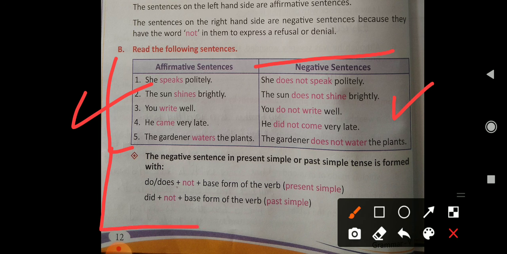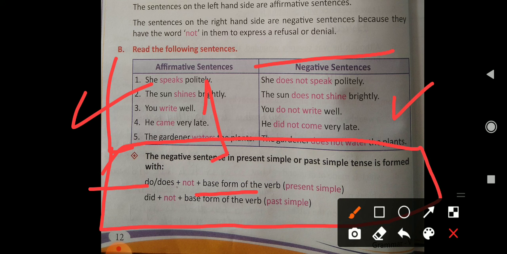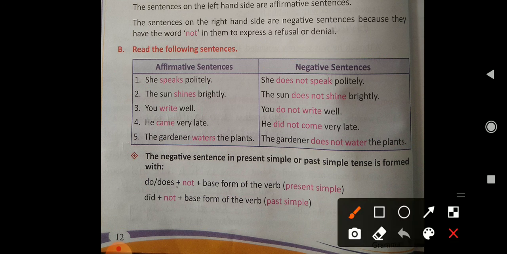Students, here some rules are given. Let's make it clear. The negative sentence in present simple or past simple is formed with do, does plus not plus base form. And what is base form? Base form means first form of the verb. Clear?